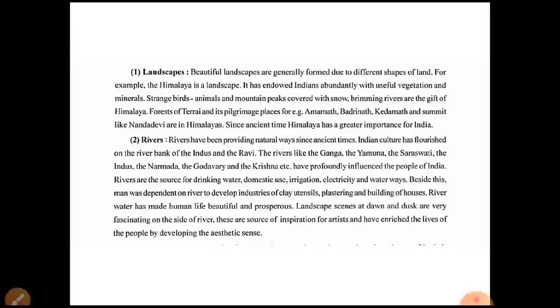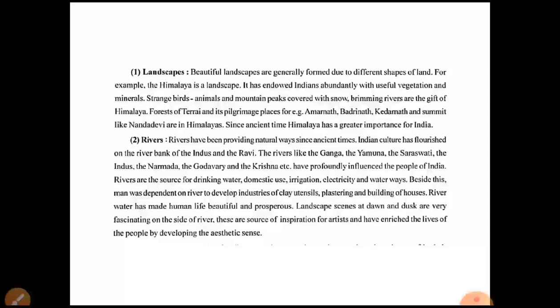The landscape scenes at dawn and dusk, which means in the morning and in the evening, are wonderful and fascinating near the river. They inspire artisans, who create different arts and develop the aesthetic sense.